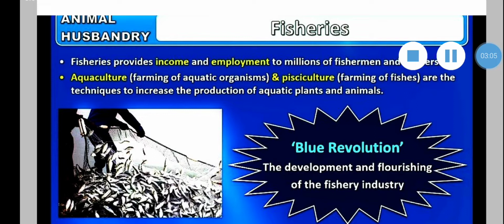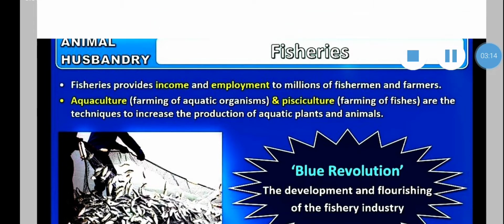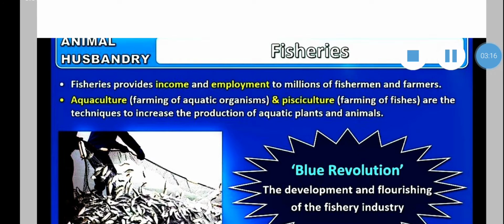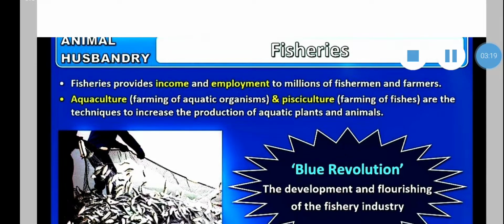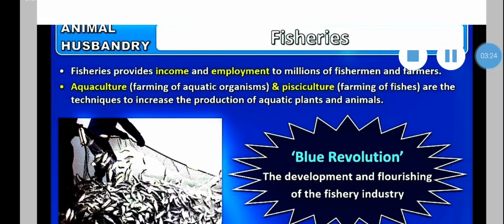Some important economic importance of the fisheries: fisheries provide income and employment to millions of fishermen and farmers. Aquaculture and pisciculture are the techniques to increase the production of aquatic plants and animals. In 10th standard, we studied in the biotechnology lesson about the Blue Revolution. It is the development and flourishing of the fishery industry.